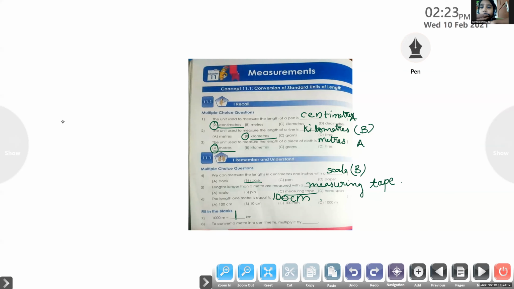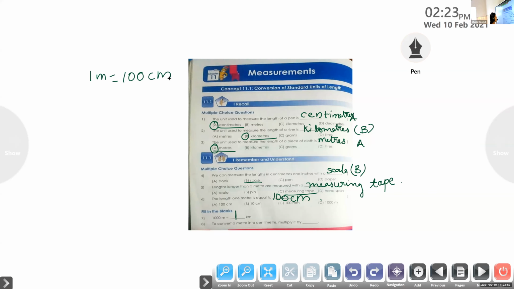To convert a meter into centimeter, multiply it by dash. 1 meter equals 100 centimeters, so to convert a meter into centimeter, which number do we have to use?